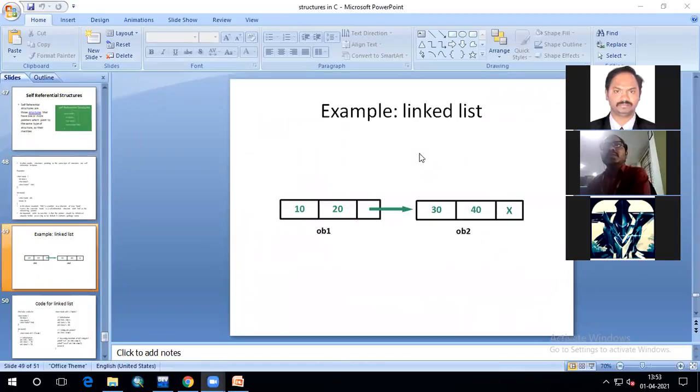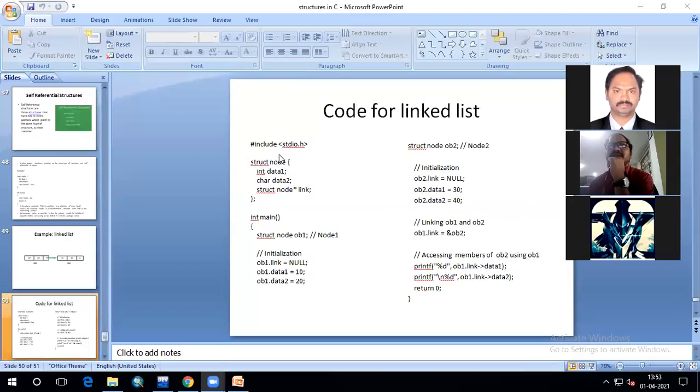So here, suppose I am taking two objects like this. Object 1 will consist of three parts: data 1, data 2, and a pointer link. And object 2 also consists of three parts: data 1, data 2, and a pointer link. It is a pointer location. If I want to store this type of data, then I can define the self-referential structure like this.